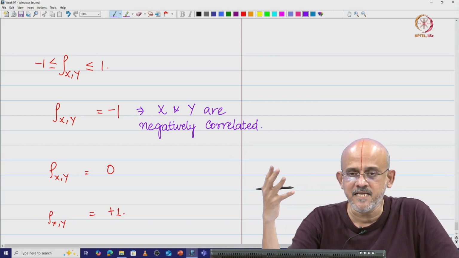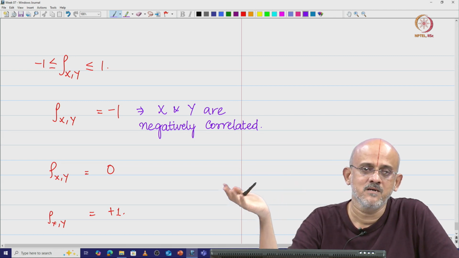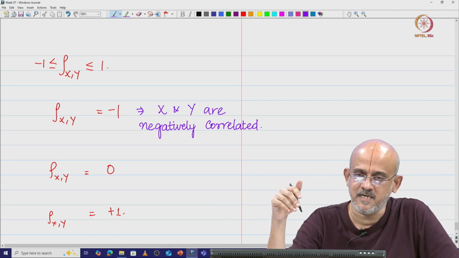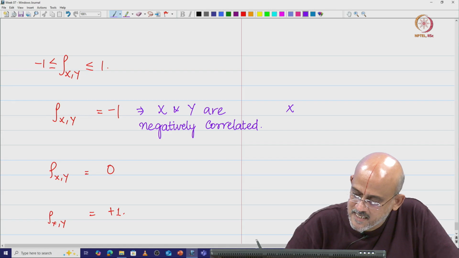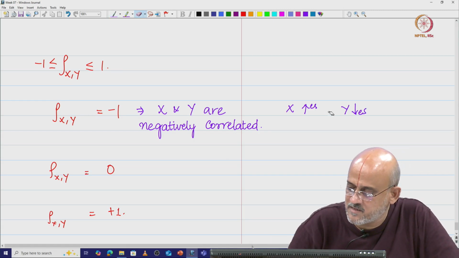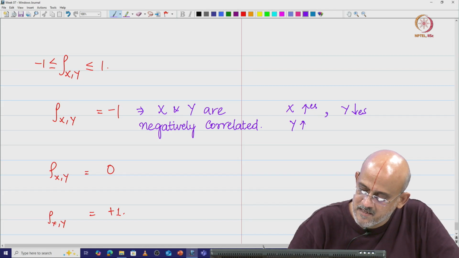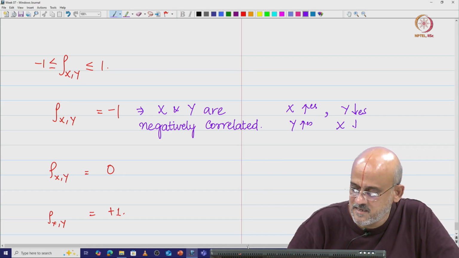If x increases, y would decrease, and if y increases, x would decrease. So, x increases implies y decreases. The relation is basically this: x increases, y decreases; y increases, x decreases.